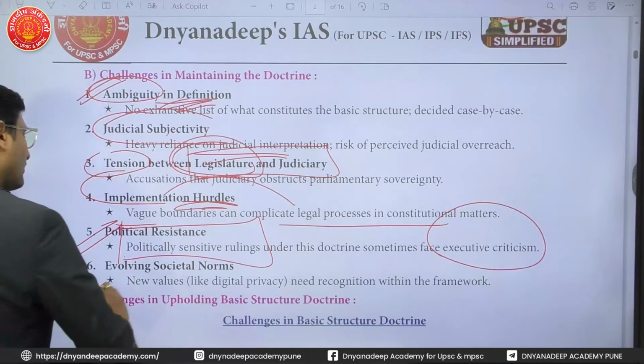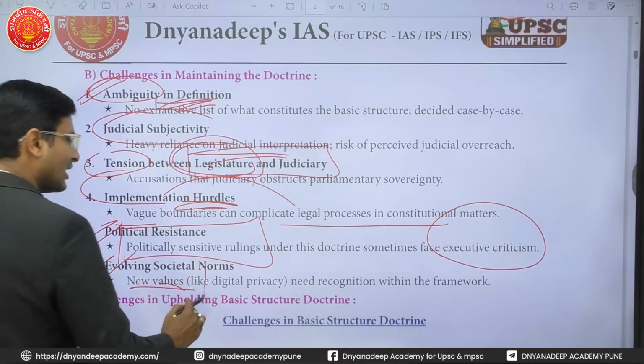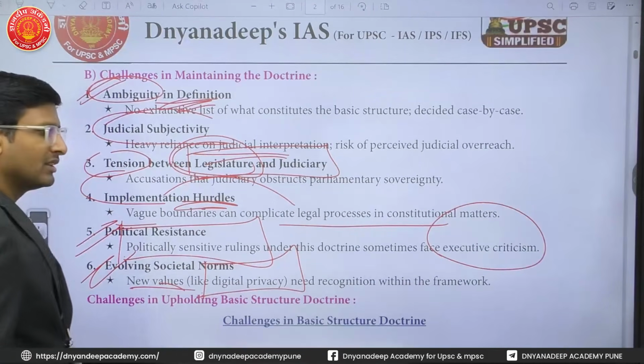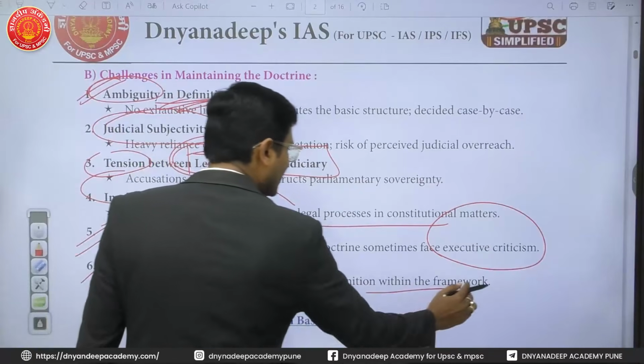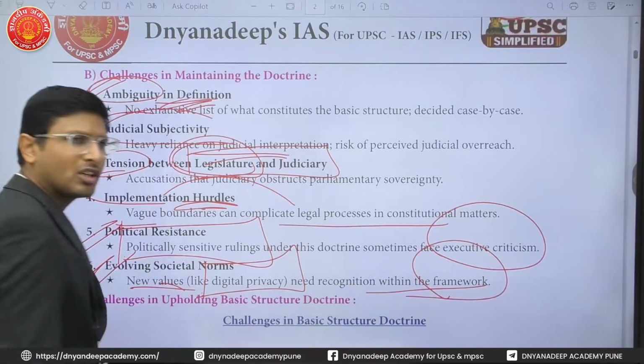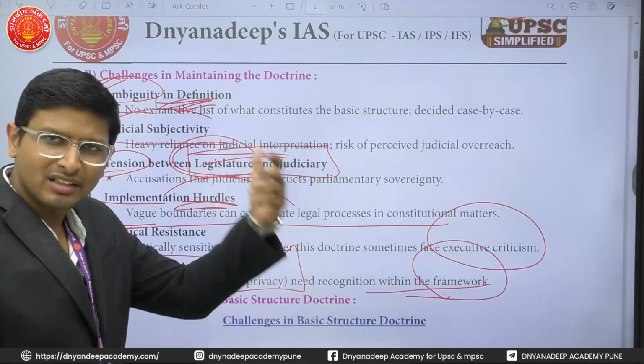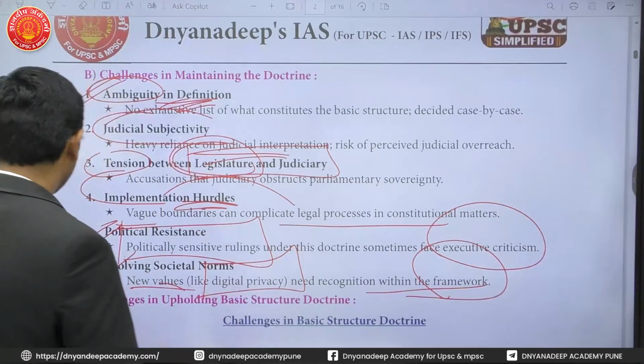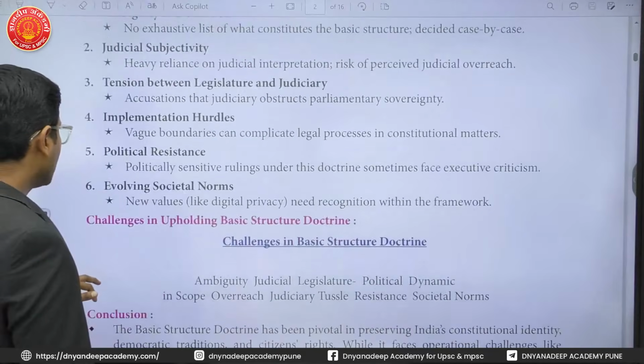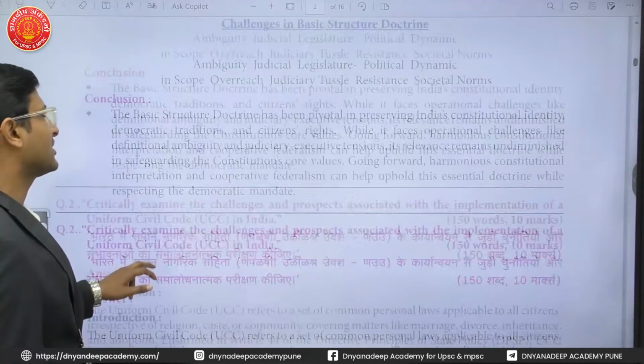And there are evolving social norms and new values. For example, digital privacy needs recognition in this framework, but the basic structure concept has not yet given recognition to such evolving things. So these are the challenges in implementation of the basic structure.